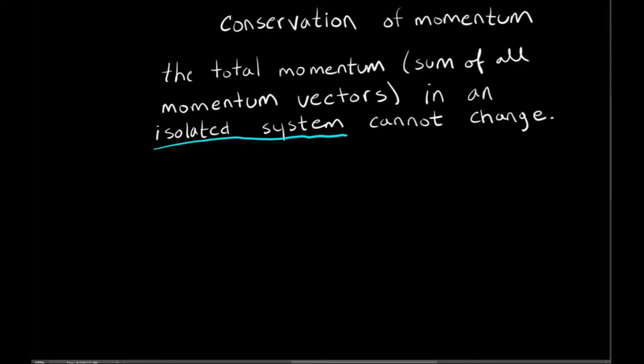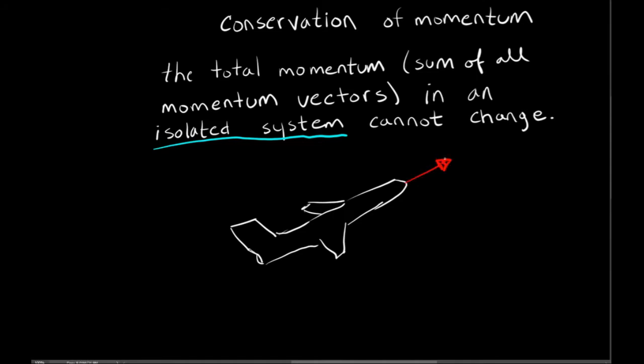To illustrate this, let's look at the example of an airplane. If I have an airplane flying, I can define my system as just the solid metal plane. The only momentum in that system is just the plane's, and that momentum cannot change unless energy leaves the system or is introduced from outside the system. If that happens, then our system isn't isolated, and that rule is violated.